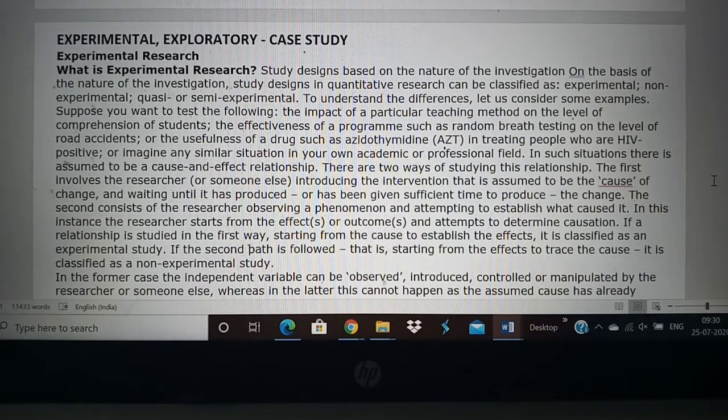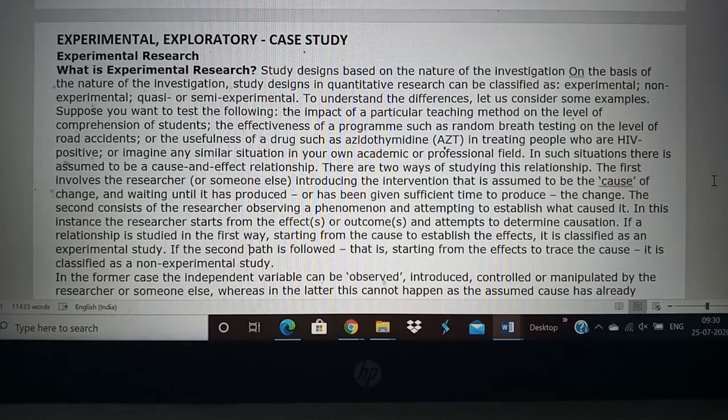If a person is a smoker, then if the person slowly gets cancer, so you know the cause and you're studying the effect. So you see whether a smoker gets cancer or any other disease. So based on the cause, you look at the effect, then it is an experimental study.